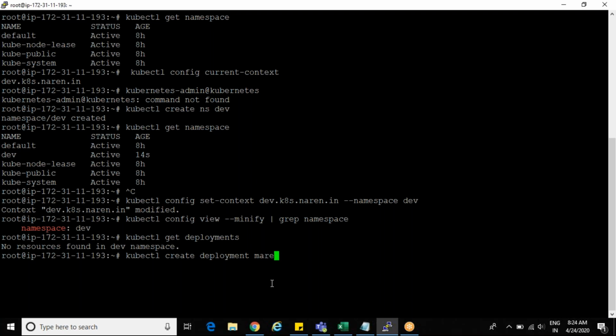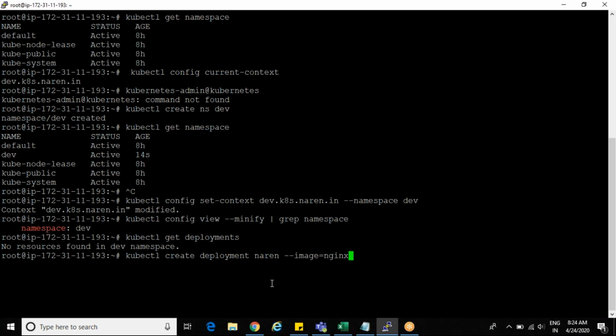Production, just type something. No, again you are in dev. If you give production, you might be confused. You're right. So space, hyphen hyphen image equals to nginx. So let's give this command.